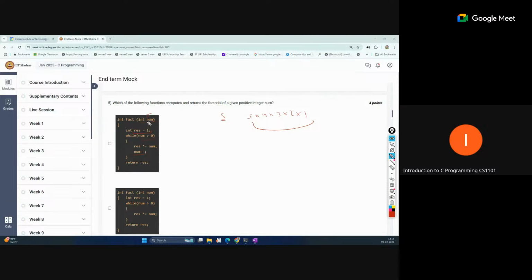So 5 is greater than 0, and then res becomes 1 into 5. Now we are decrementing num by 1, so again the loop will run, and num becomes 4, then 3, then 2, and then 1. Then it will break, because the condition is only true if num is greater than 0. So our output will be correct. In the next variant, we are not decrementing the num value, so it is just like an infinite loop. That is incorrect.